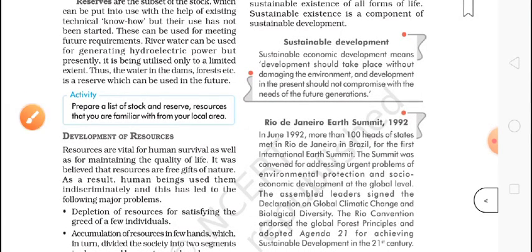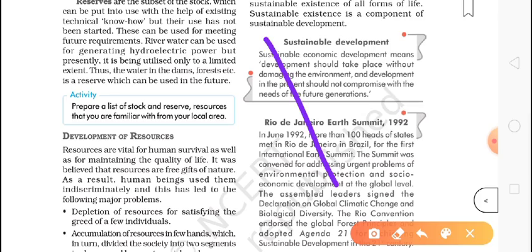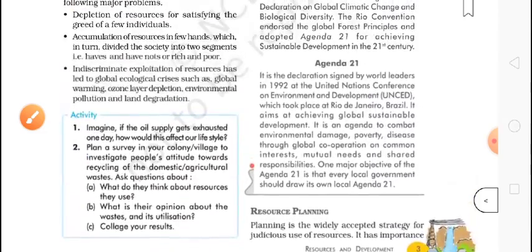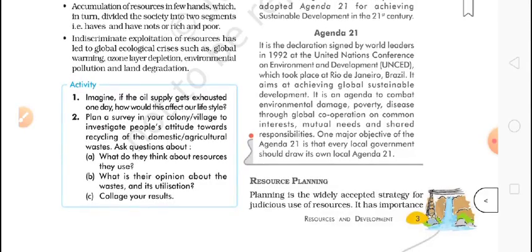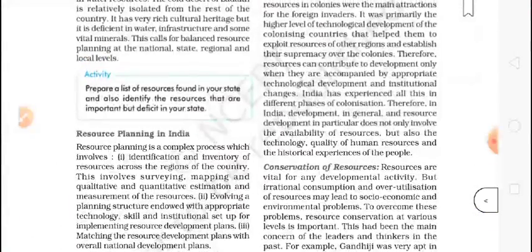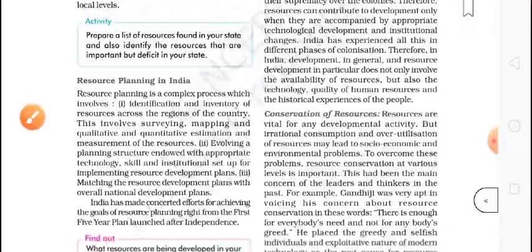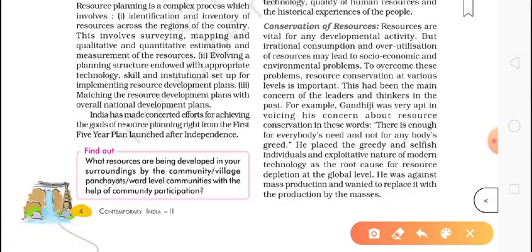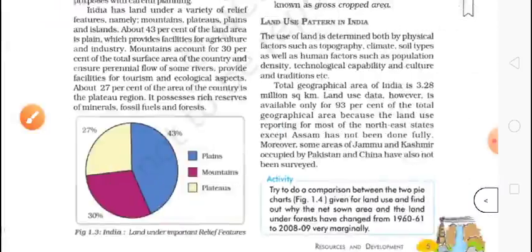Then we talked about the summit of Rio de Janeiro in 1992. After that we discussed Agenda 21, what it was and what was the reason for its failure. Then we talked about resource planning, why we need resource planning, and what the condition of resource planning is in our country. Then we talked about conservation of resources, why we need to conserve our resources. We talked about Gandhiji's philosophy also. I'm again saying it is very important. In one mark questions, these can be asked.